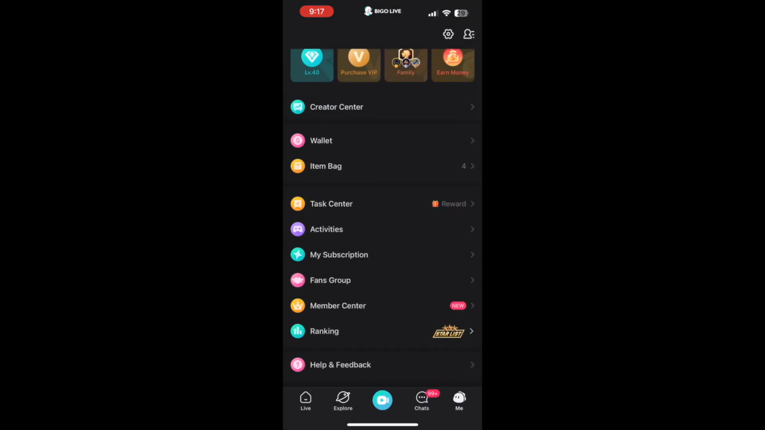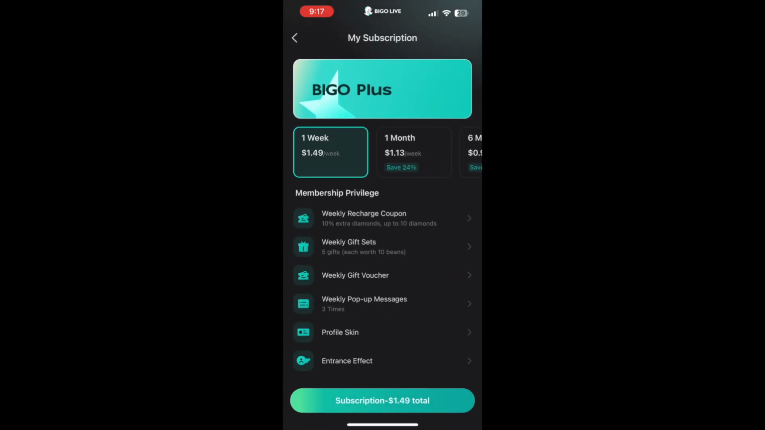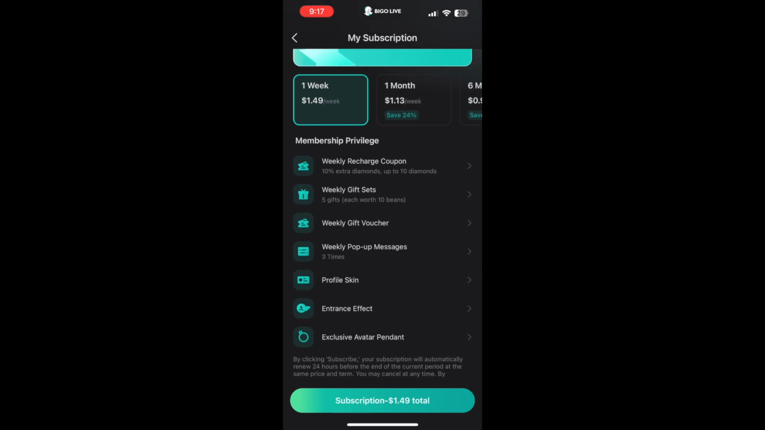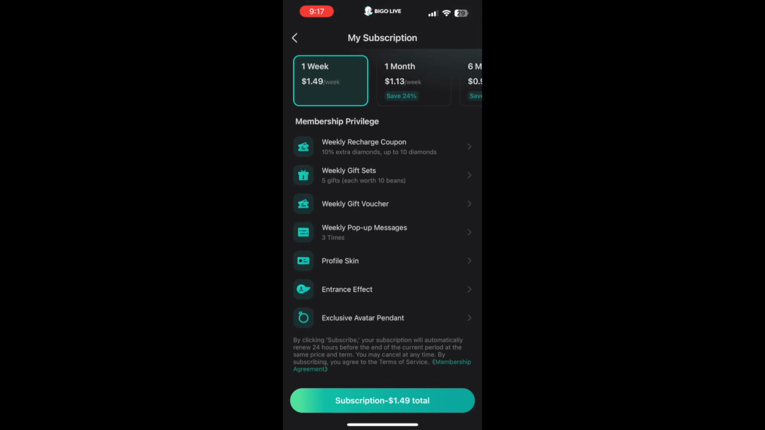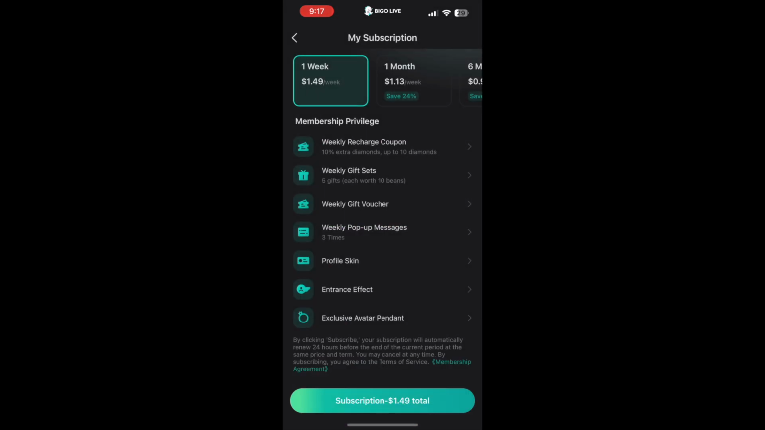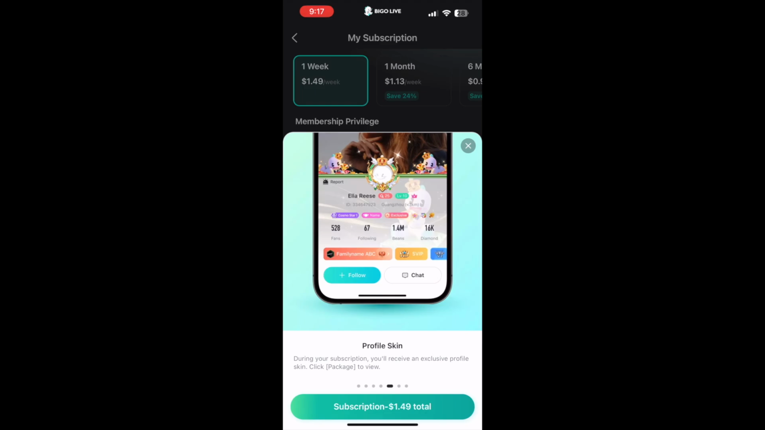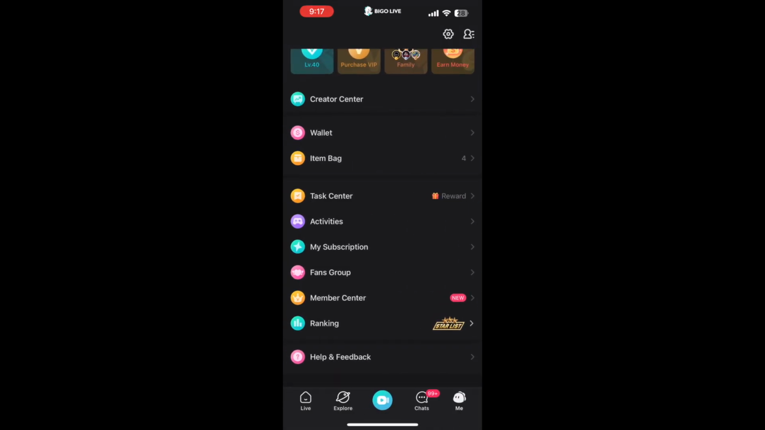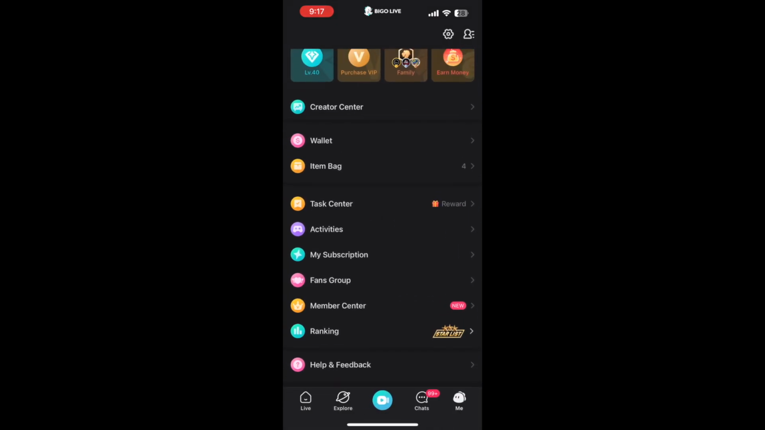My subscription, I don't know anybody who takes advantage of this. I don't know if this is an advantage or not. Well, yeah, I guess you can pay whatever amount. You can click on membership privileges, read what you're getting. You get 5 exclusive gifts. You get a profile skin. It kind of gives you an idea of what that looks like, an exclusive interest effect, and exclusive pendant, etc., etc. You can decide whether or not you want to do that. I don't know anybody that does.